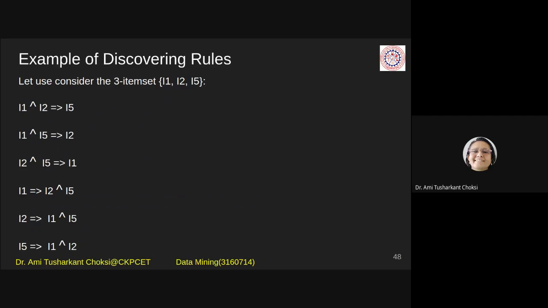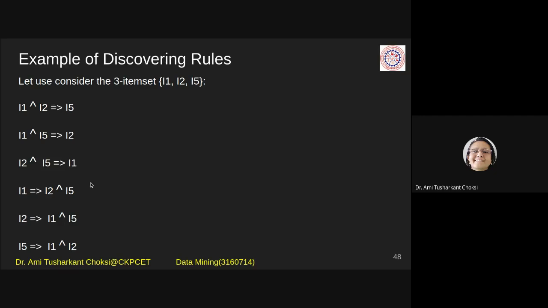So now how to discover the rules? If we have the 3-item set, that is I1, I2, I5, we have to combine them and generate the rules. That is, I1 and I2 implies I5. I1 and I5 implies I2. We use the same items and have the relation where two items imply the third one, or one item implies two items.